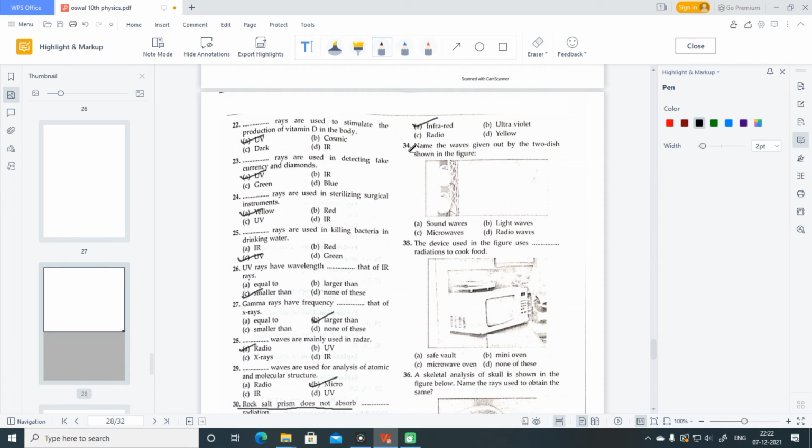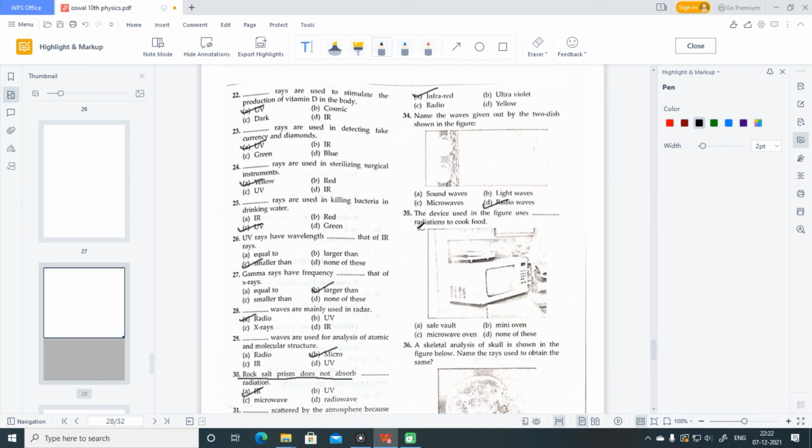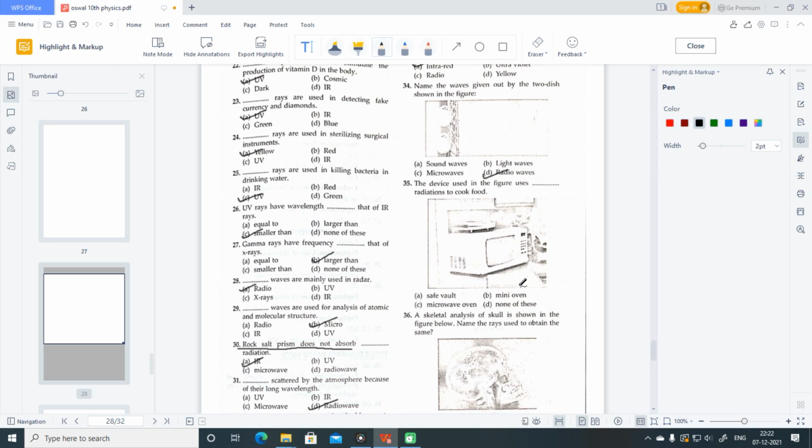Name the waves given out by two dishes shown in figure. See here in this picture the towers are sending the waves. So radio waves is the correct answer because long range signals are transmitted as radio waves through antennas. The device used in the figure uses dash radiations to cook food. See, this is a device, microwave oven. Which radiations will it use? It will use microwave radiations.